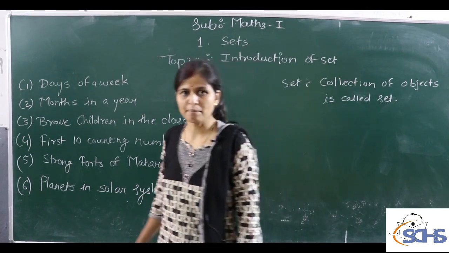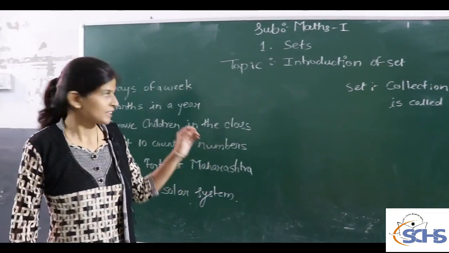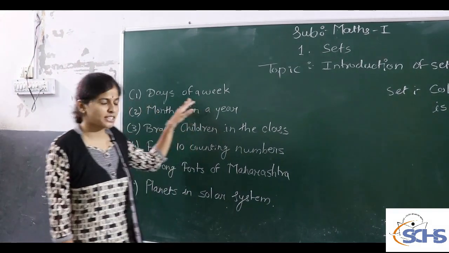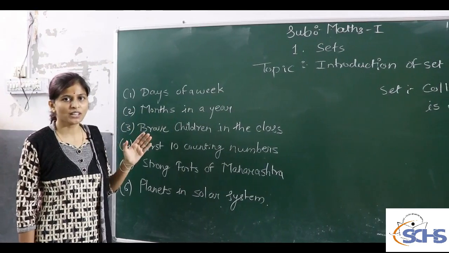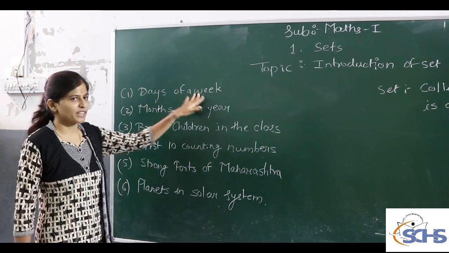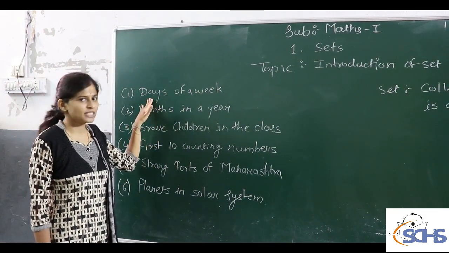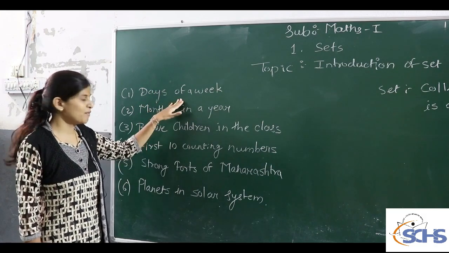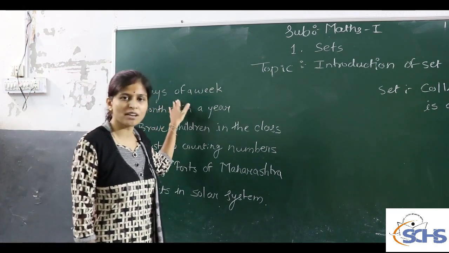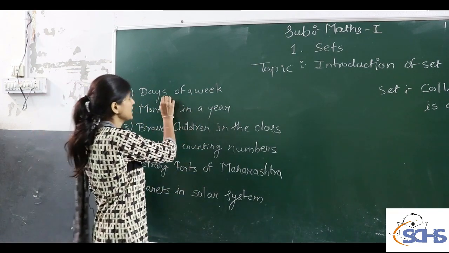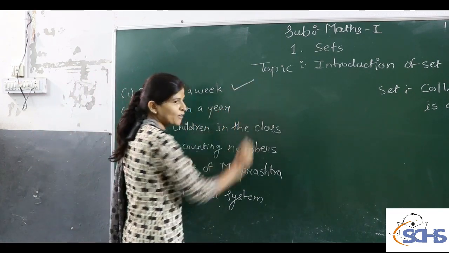Let's see some examples of collections and we decide whether each is a set or not. Days of a week. This is a collection of days and it is the same for all persons. Days of a week from Sunday to Saturday is the same for all persons. Therefore, this collection of days is an example of a set.